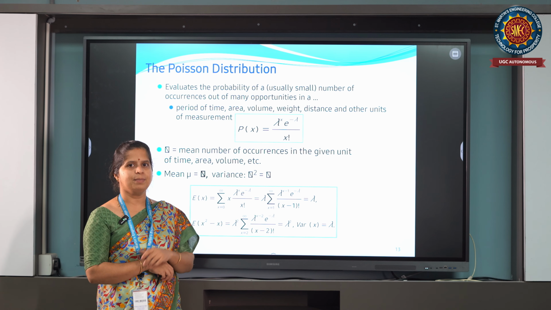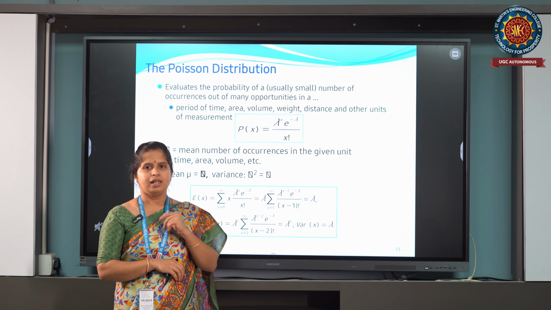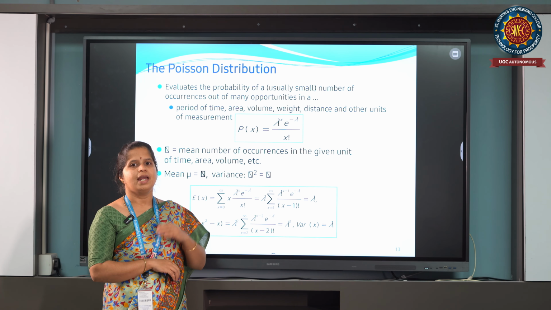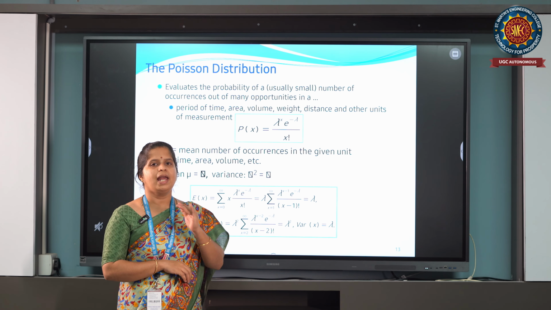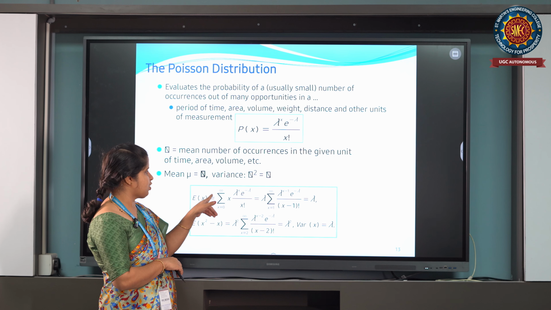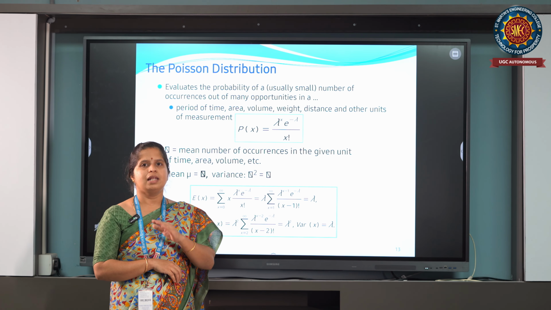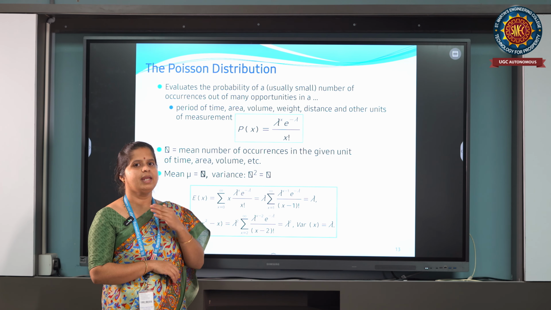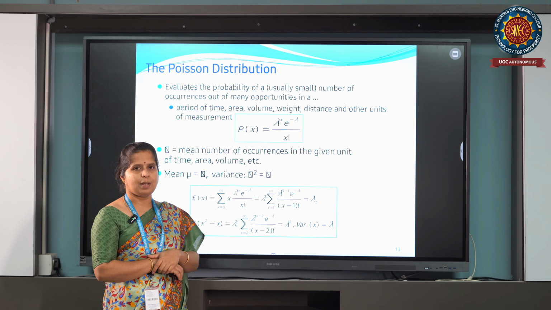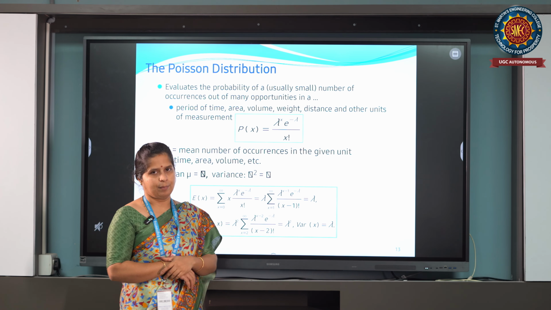We can see the mean and variance of this Poisson distribution are both lambda. If we substitute in expectation of x equals summation x p(x), that is summation x e^(minus lambda) lambda^x divided by x factorial, you can adjust the power of lambda so that the expectation is lambda.